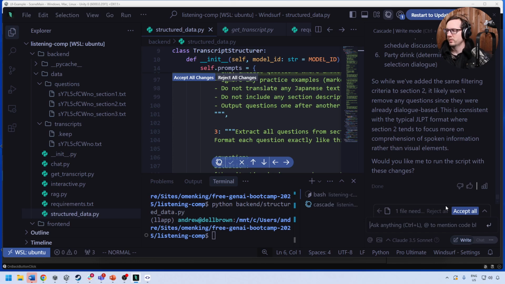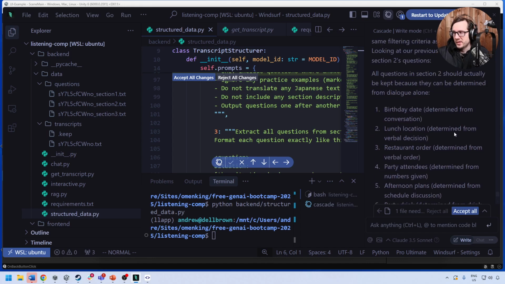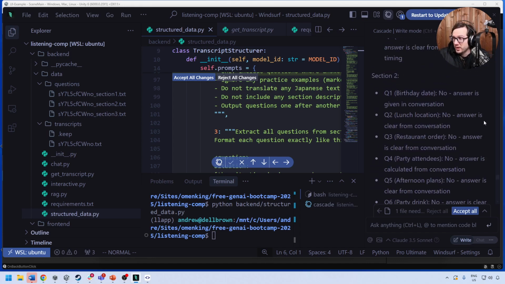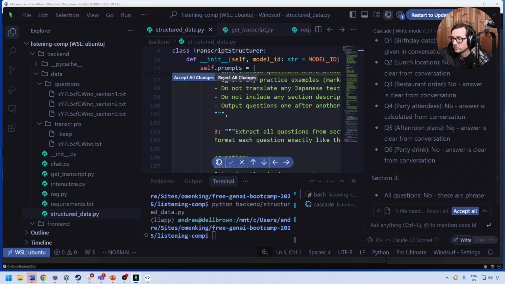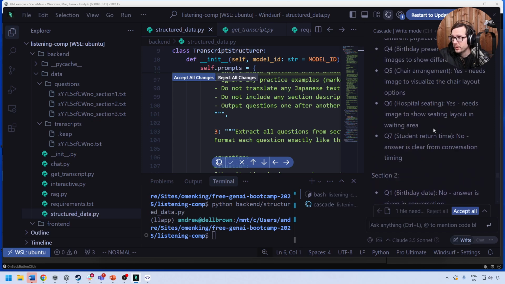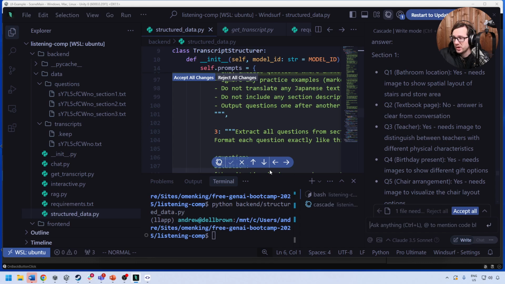It likely won't remove any questions since they were already dialogue based. This is consistent with the typical format where section 2 tends to focus more on comprehension of spoken information rather than visual elements. So maybe we shouldn't be doing the first section anyway if the second section is more about spoken elements. Okay, but it does seem to suggest that some of them require an image. Let's go back up to here and take a look. Actually, no, none of them require an image. So maybe we can just skip section 2.